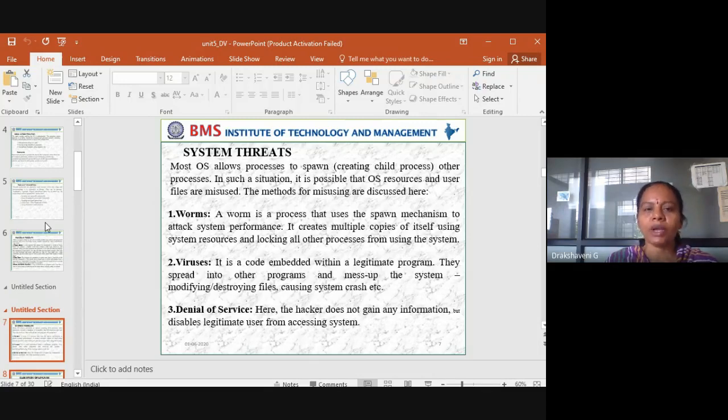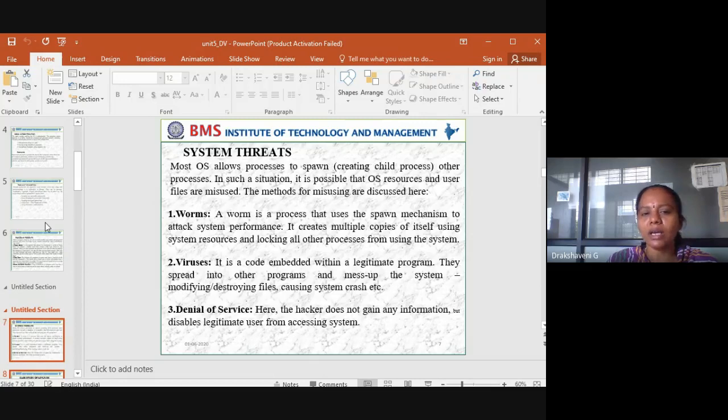Next one is worms. A worm is a process that uses the spawn mechanism to attack system performance. It creates multiple copies of itself, using system resources and locking all other processes from using the system. So what is this locking? Now we are doing our online classes. When we are doing our online classes, we are giving an invitation only to some people. Unless they know the login or credentials, another person cannot enter. What is this? This is called authentication. So we are securing it so that unauthorized people should not enter.